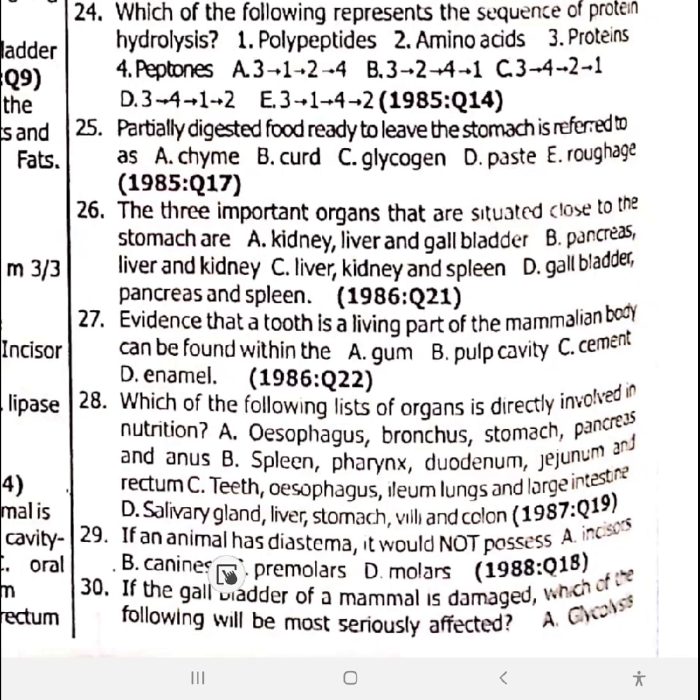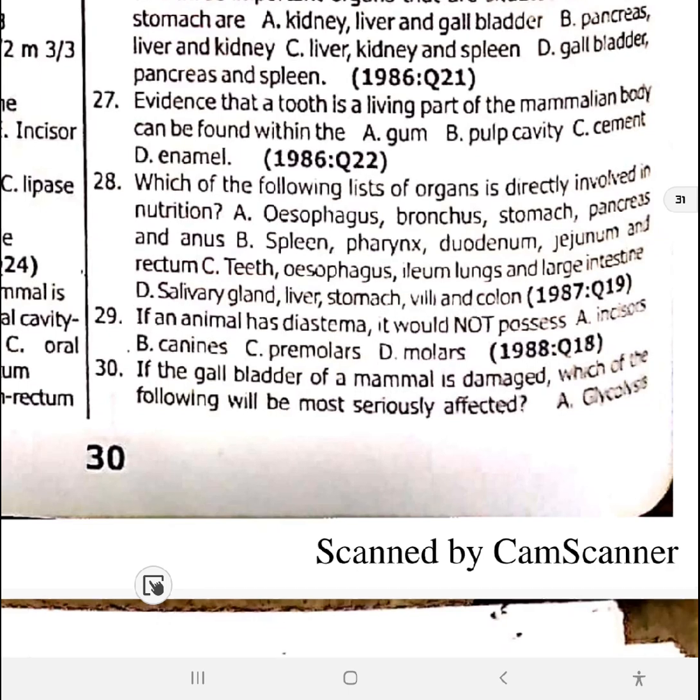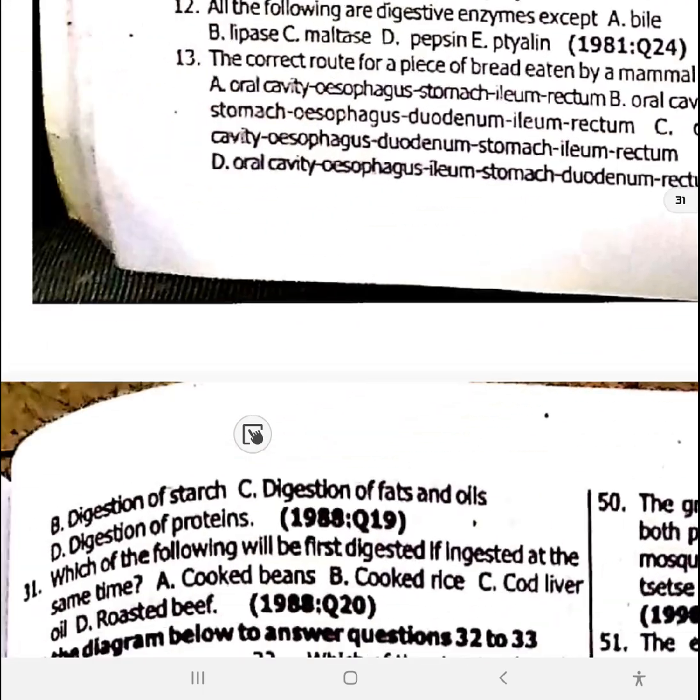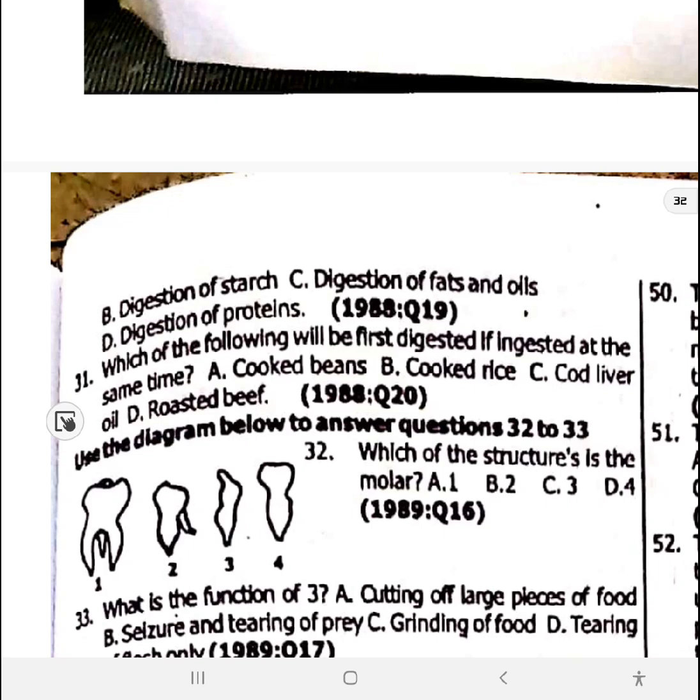29. If an animal has diastema, it would not possess canine. Option B. It would not possess canine. Don't forget. 30. If the gallbladder of a mammal is damaged, which of the following would be most likely affected? What would be most likely affected would be digestion of fats and oil.